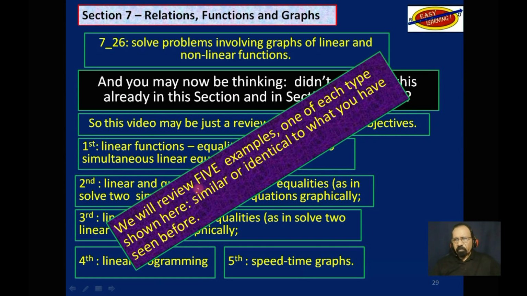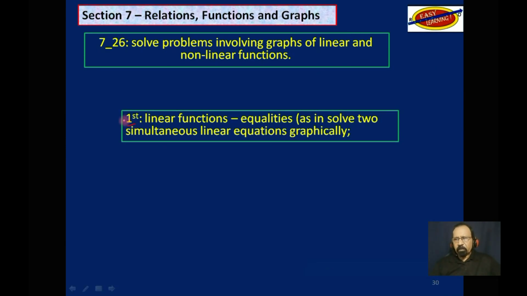As I said, we will review 5 examples of each type shown here, similar or identical to what you have seen before if you had access to the full videos. So, first example, linear functions, equalities, and we are going to solve two simultaneous linear equations graphically.